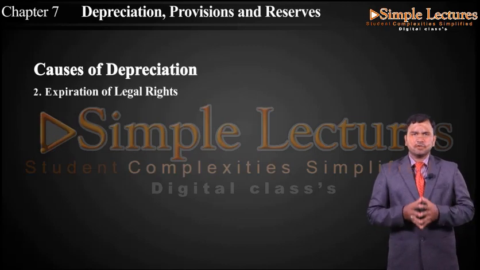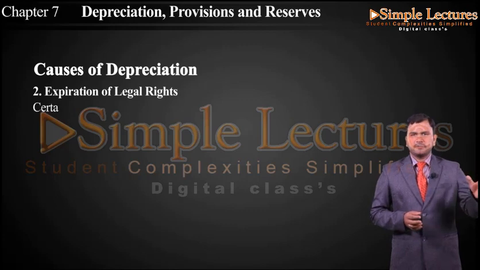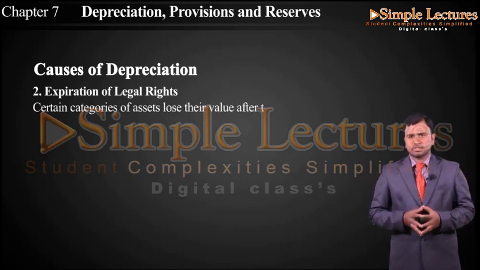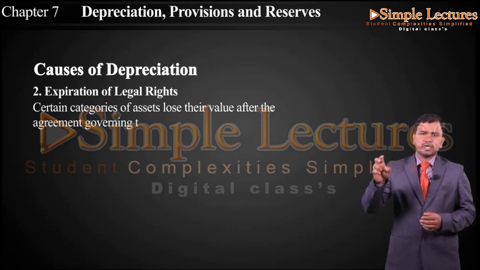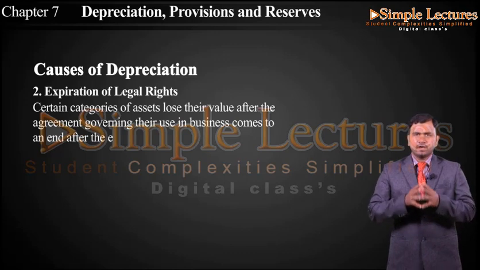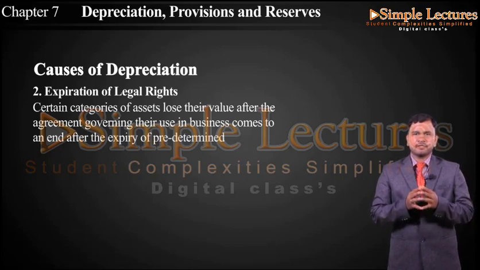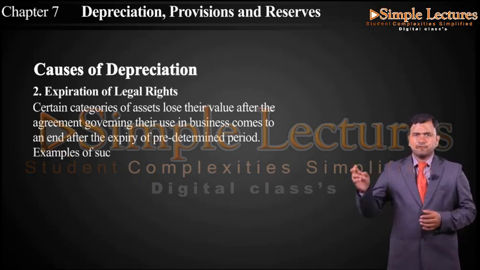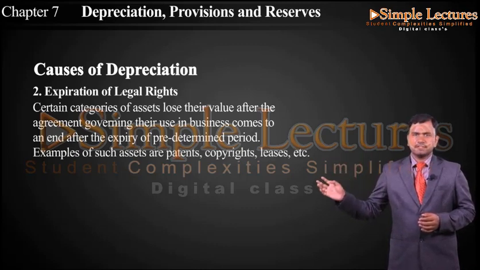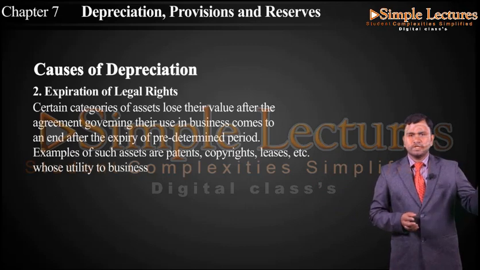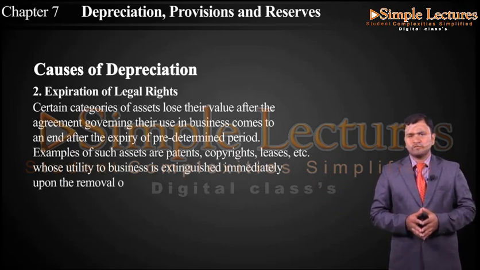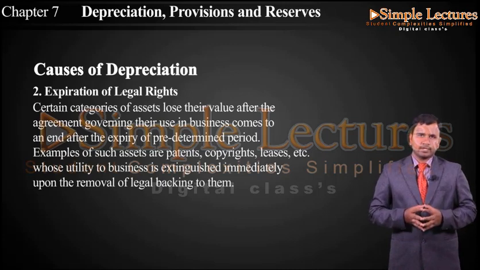And the second cause we have is expiration of legal rights. So certain categories of asset lose their value after the agreement governing their use in the business comes to an end after the expiry of a predetermined period. Examples of such assets are patents, copyrights, leases, etc., whose utility to the business is extinguished immediately upon the removal of legal backing to them.